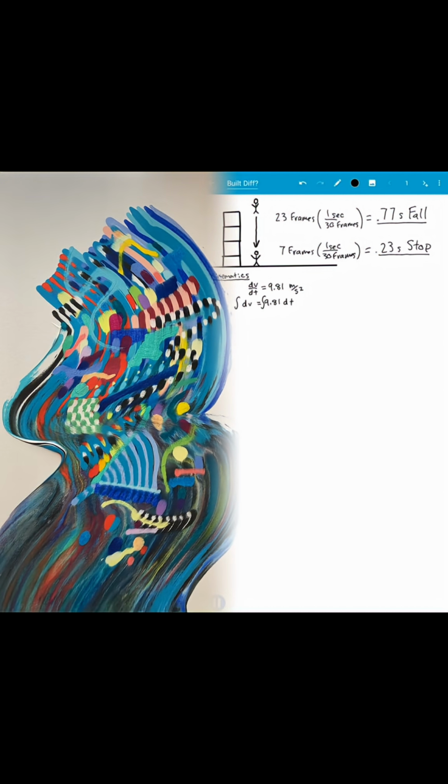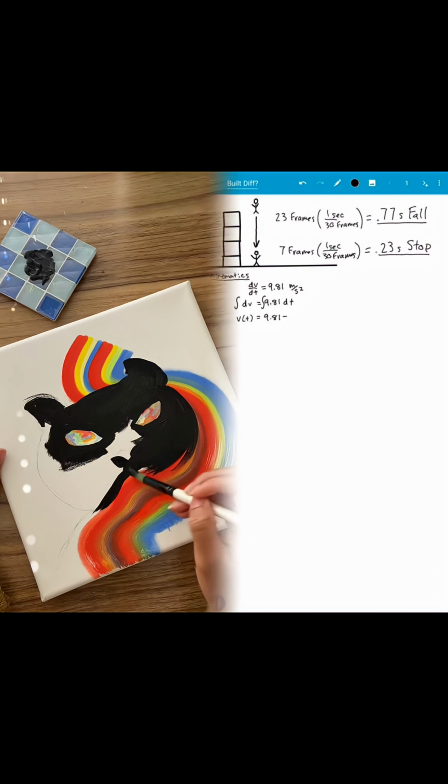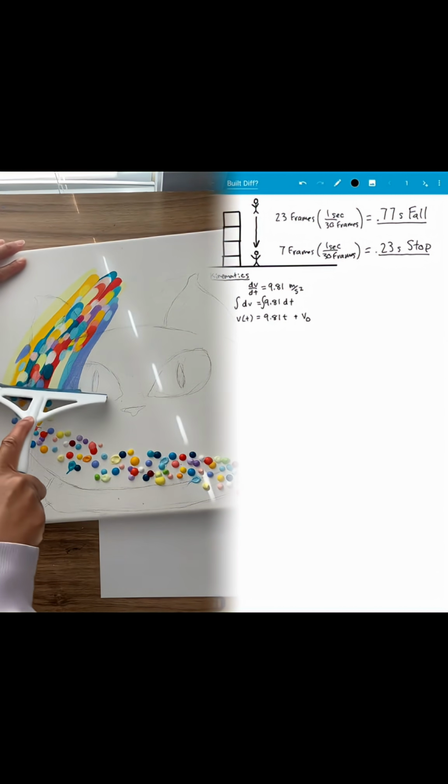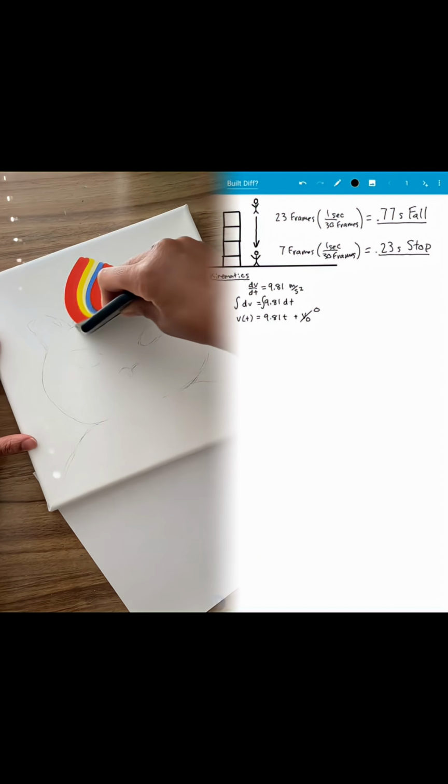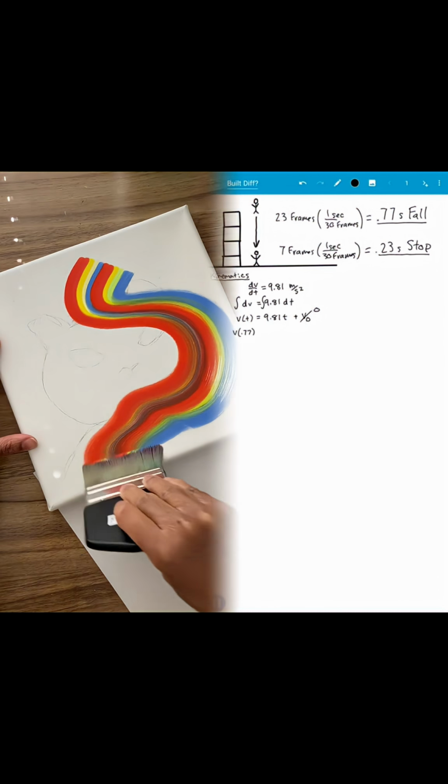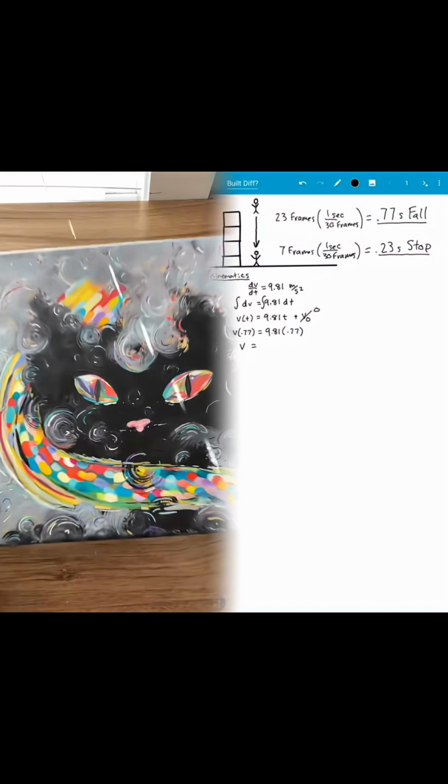This is an indefinite integral, so we get velocity as a function of time is equal to 9.81t plus c, and that c is the initial velocity, which is 0 in our case. Now let's plug in 0.77 seconds to figure out how fast he's going right before impact. This value comes out to 7.55 meters per second.